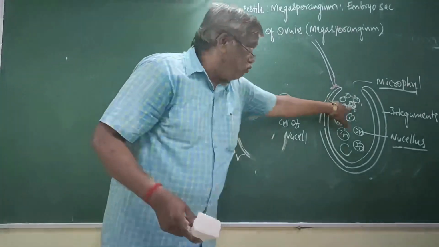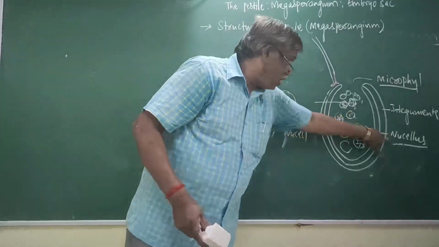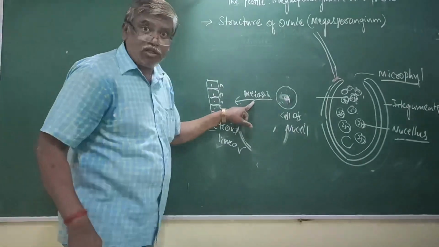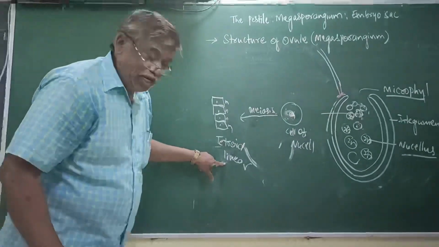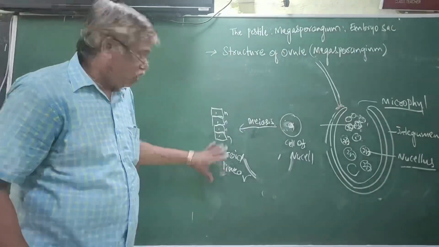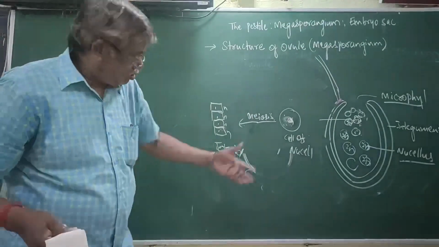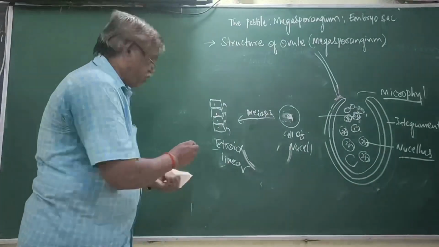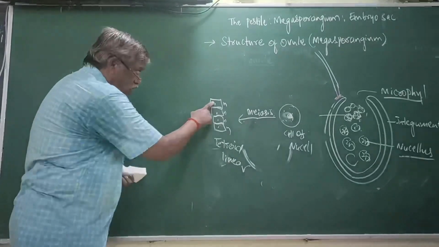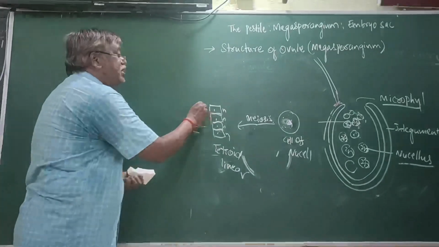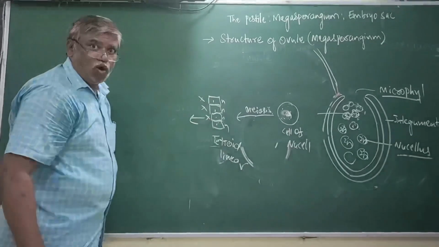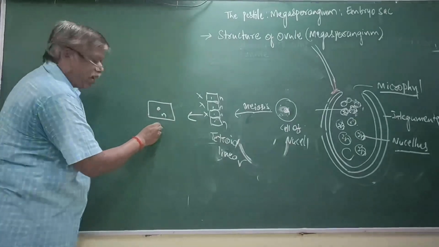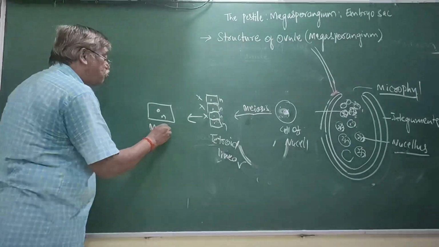Only one cell of nucellus which is nearer to micropyle undergoes meiosis and forms linear tetrad. Now this linear tetrad, where is it present? In the ovule. After some time, 1, 2, 3 will degenerate. Only one haploid cell is remaining, that is called as megaspore.